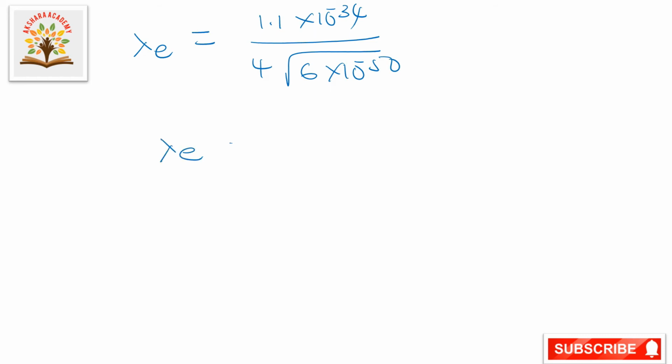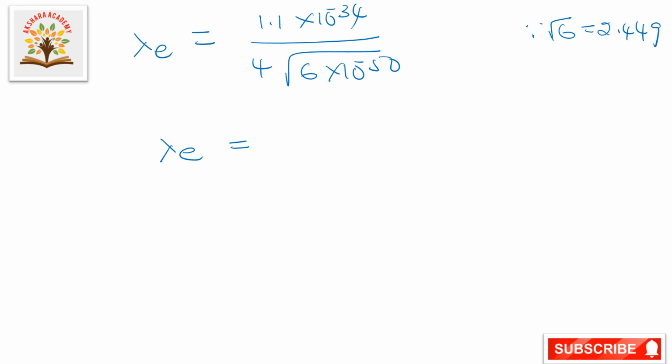1.1 into 10 to the power of minus 34 by 4 root of 6 into 10 to the power of minus 50. So finally we are getting root 6 here. Root 6 is equal to 2.449.